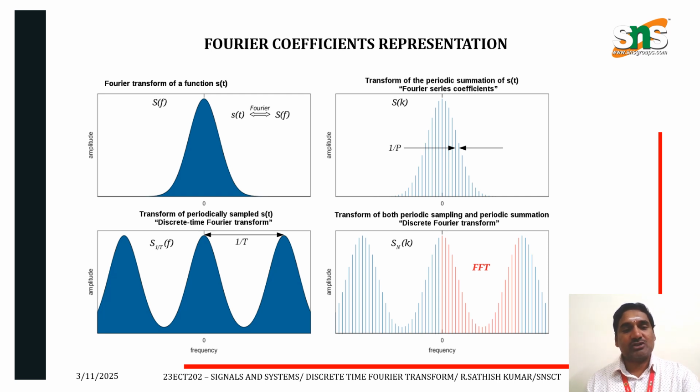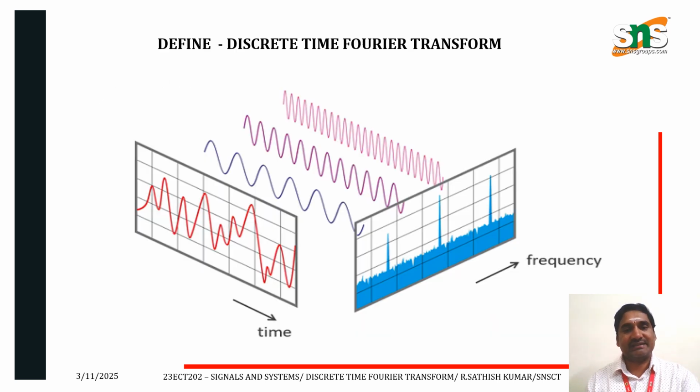And then transformation of periodic samples s of t we can analyze with the help of discrete time Fourier transform. The discrete time Fourier transform can be converted into frequency domain, transformation of both periodic sampling and periodic summation in terms of discrete Fourier transform. FFT is nothing but fast Fourier transform, used for analyzing the discrete time signals with reduced number of calculations.